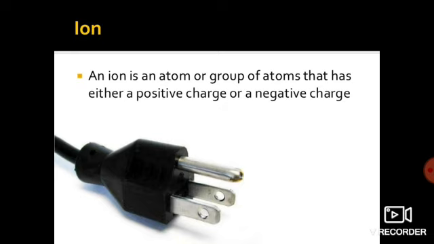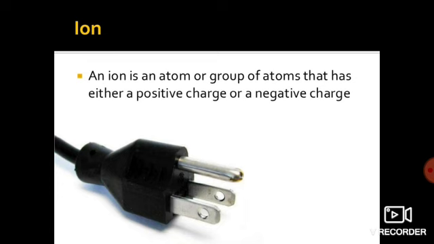For example, oxygen has 8 electrons, right? So its electronic configuration is 2, 6. To make itself stable, what will it do? It will take 2 electrons; it cannot lose 6 electrons. By taking 2 electrons, its valency will be -2. So what charge is developed there? -2. So that is an ion. O2 minus, or O -2, is an ion.